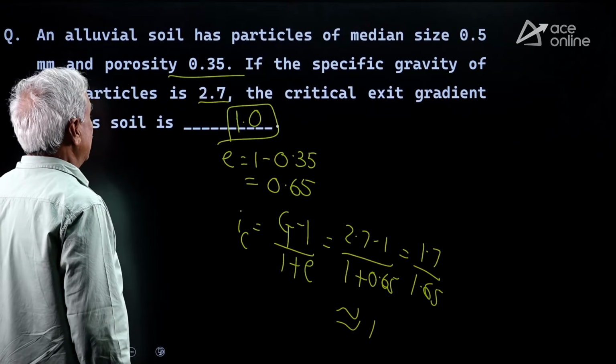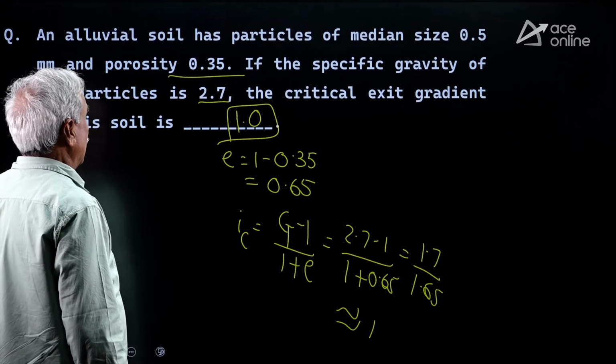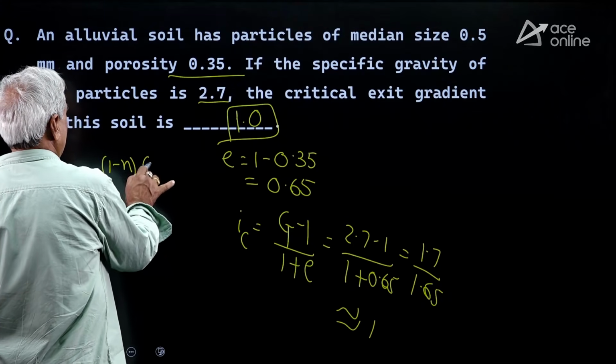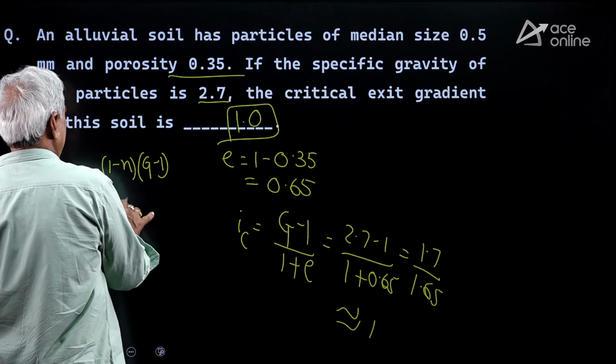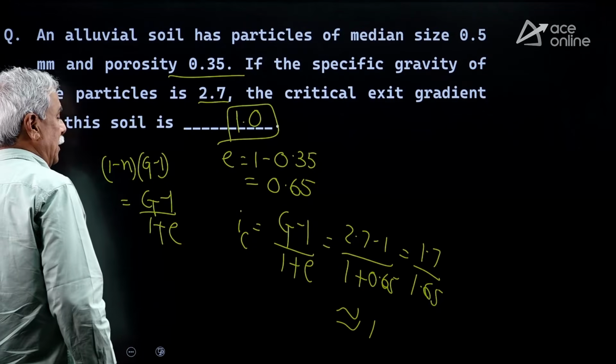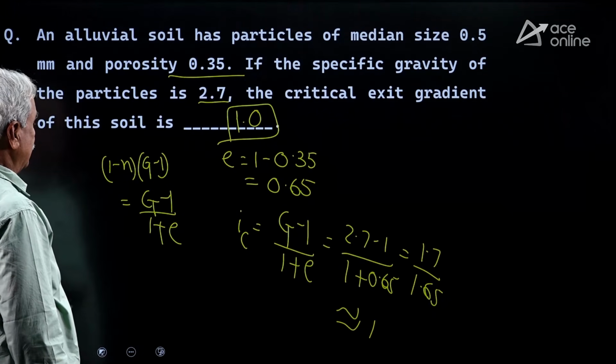So the answer is, the formula for this is either we can write 1 minus n into G minus 1, or otherwise G minus 1 divided by 1 plus e. Either way we can get it.